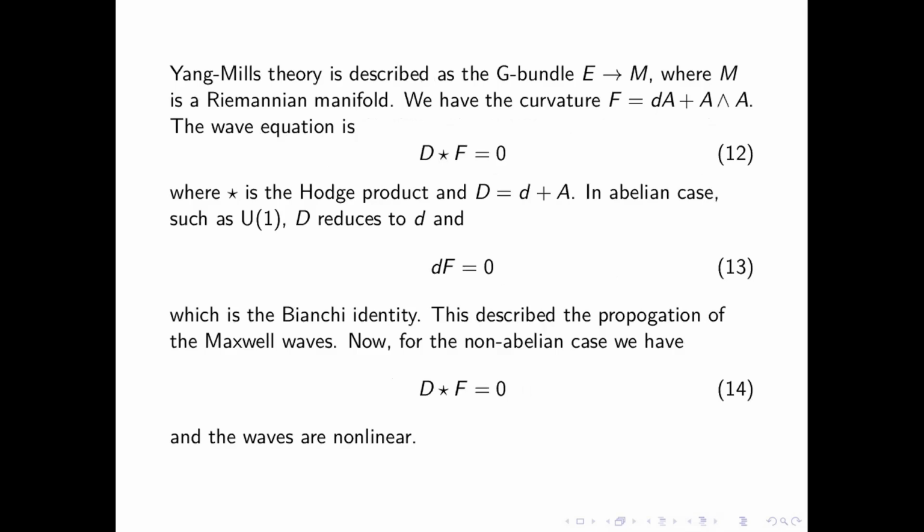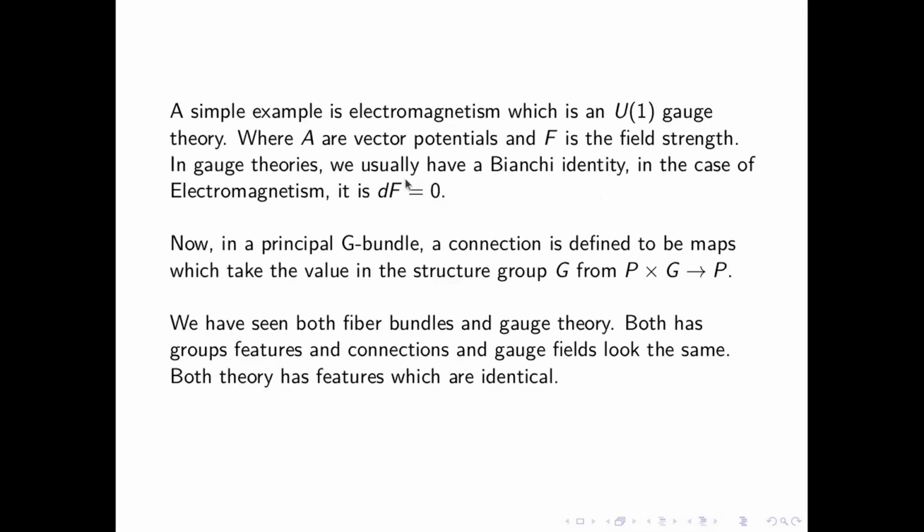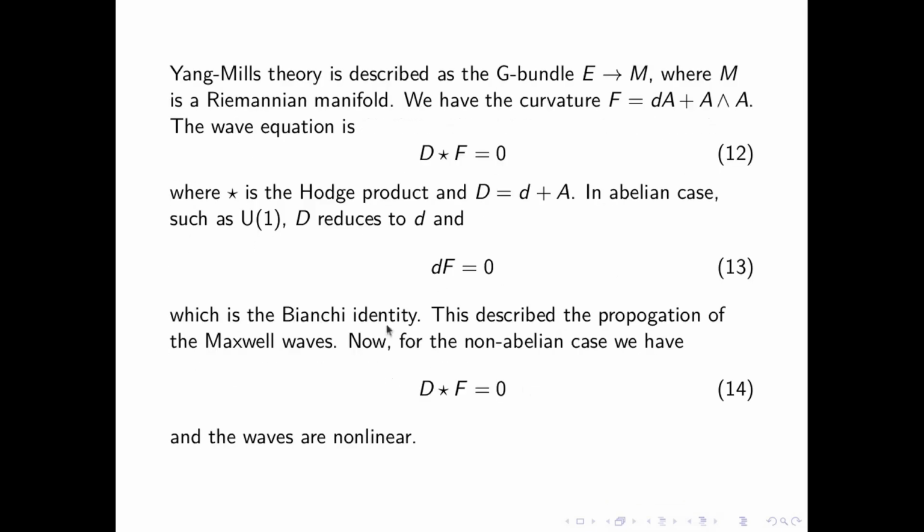So the next two slides might be technical, but you're welcome to read. The Yang-Mills theory is described as a G bundle, E goes to M, where M is a Riemannian manifold. And we have the curvature described in this form, as we have said. And the wave equation is given by this, where this is called the Hodge product. And in an abelian case, such as U1, D reduces to d, basically. And you have this, which we have shown here, which is the Bianchi identity.